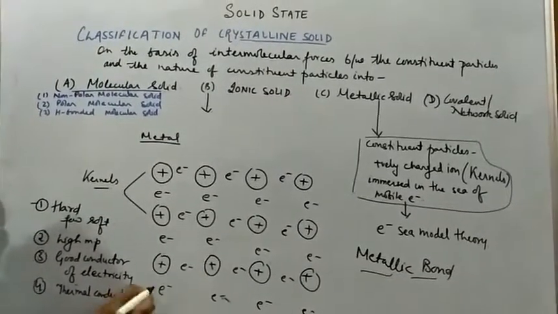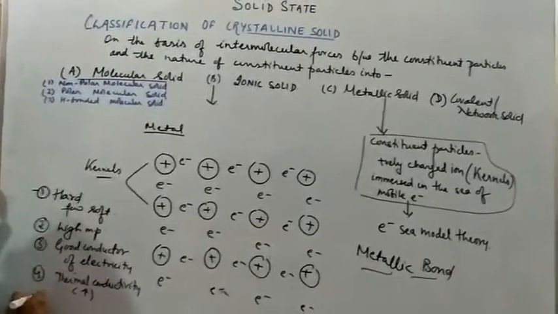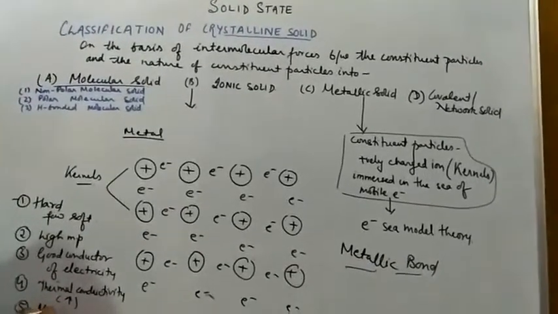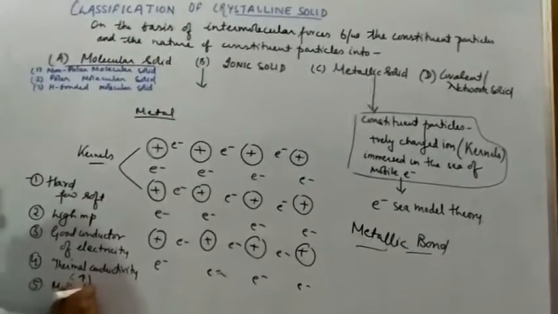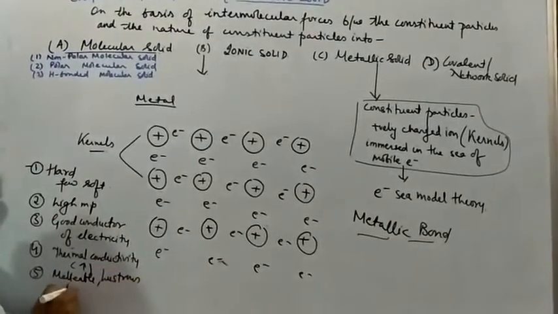They conduct the heat also. Thermal conductivity is also high, and they are malleable, ductile, lustrous, which are the characteristics of the metal: malleable, lustrous, and ductile.